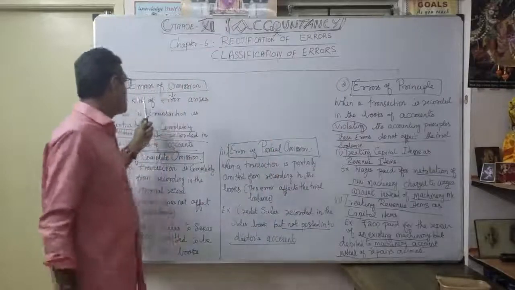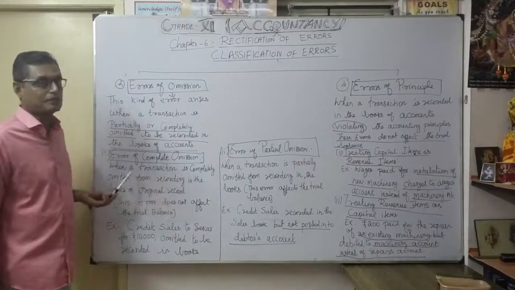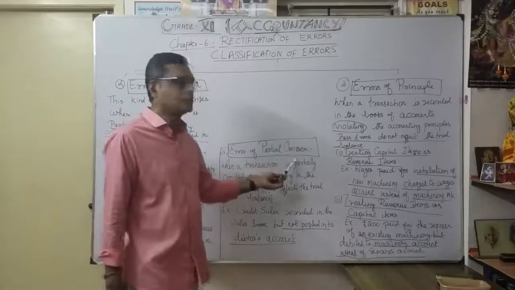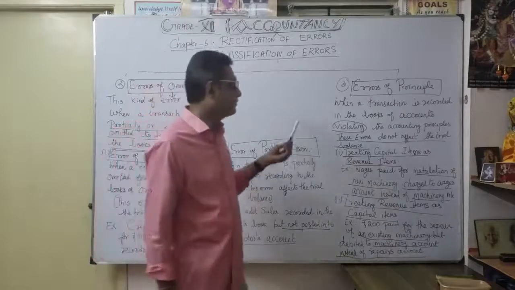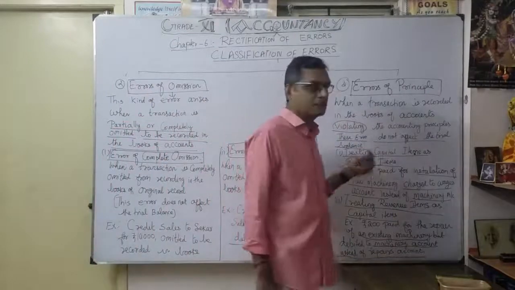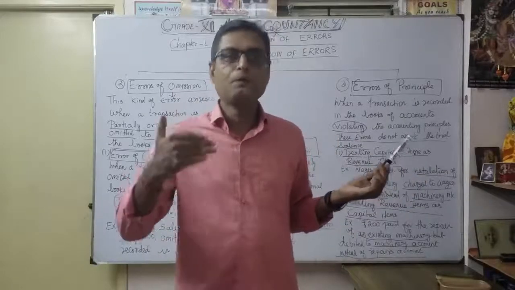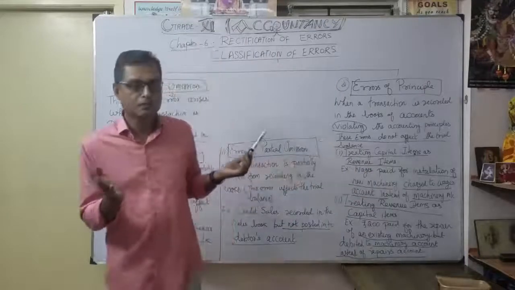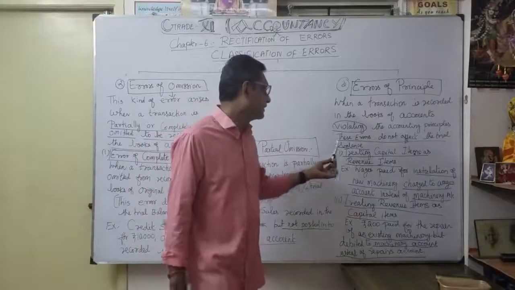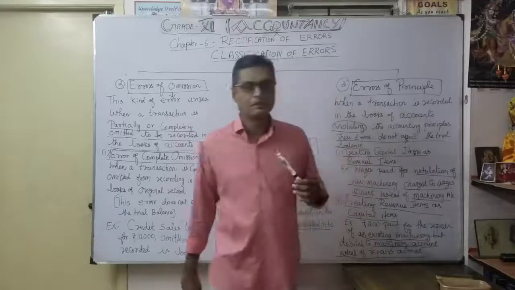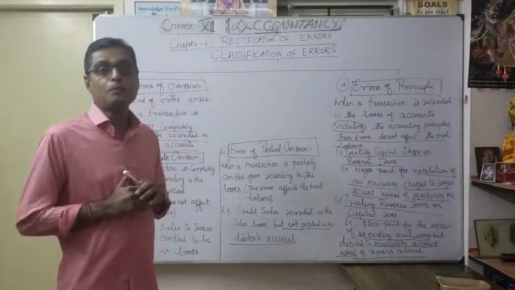So now you understood error of omission. There are two types. One is error of complete omission. It will not affect the trial balance. But error of partial omission will definitely affect the trial balance, because it is partially omitted. And coming to the third one, error of principle, here also the error does not affect the trial balance, because whatever the entry, it is only against the principle. Whatever the debit and credit, only the confusion. Any transaction is recorded against the principle, so naturally the errors do not affect the trial balance. Now we are going to discuss the fourth one. What? Compensating errors. Now let's see the fourth one, compensating errors.